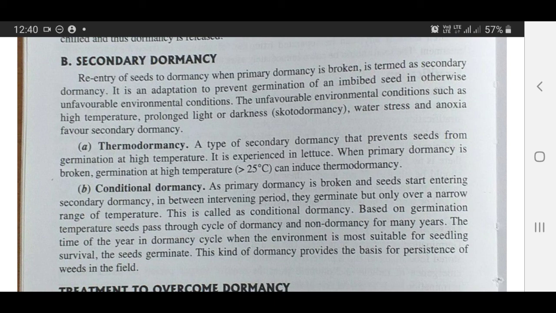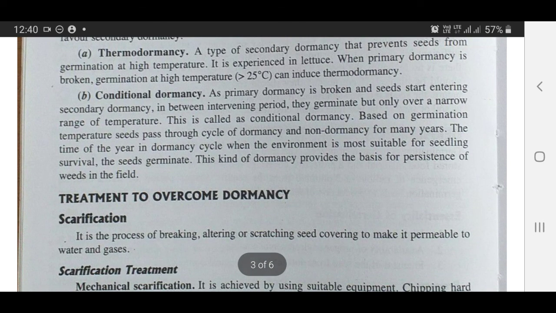Thermodormancy is a type of secondary dormancy that prevents seeds from germinating at high temperature. It is experienced in lettuce when primary dormancy is broken. Germination at high temperatures greater than 25 degrees can induce thermodormancy. Conditional dormancy: as primary dormancy is broken and seeds start entering secondary dormancy, in the intervening period they germinate but only over a narrow range of temperature. This is called conditional dormancy.